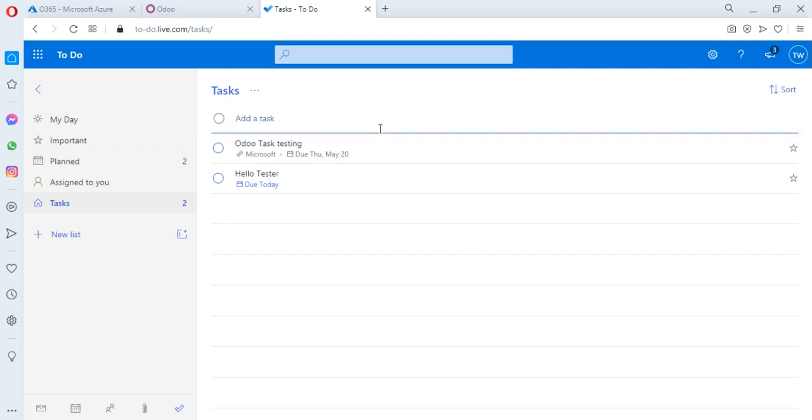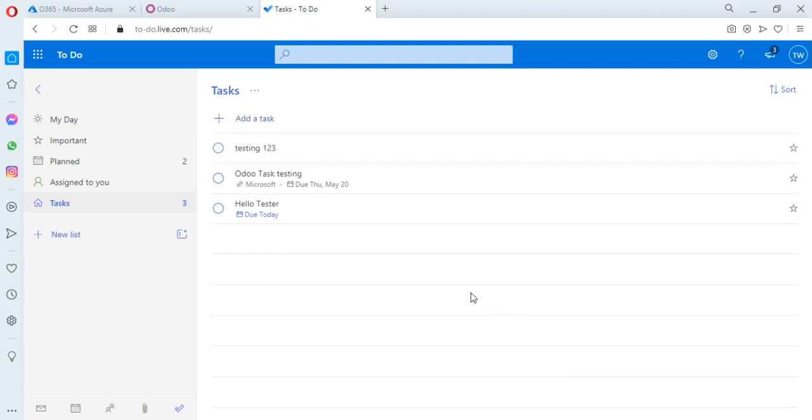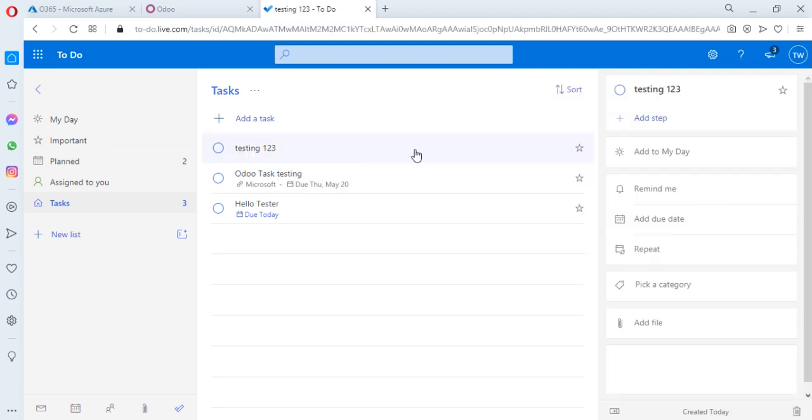Click on add a task, and we add task testing 1 2 3, and we have added a task. You can also define the due date.